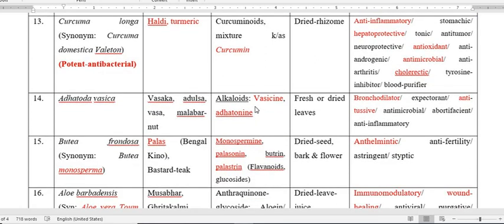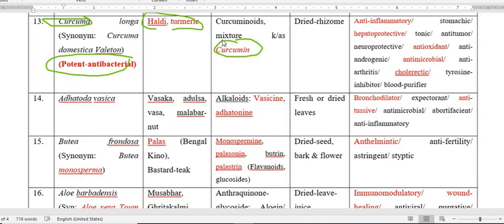Next is Curcuma longa. Another synonym of this one is Curcuma domestica Valeton. So similar to neem, this Curcuma longa is also a very potent antibacterial. Its common name is turmeric, the Hindi name is haldi, and this is one of the very much used plants for therapeutic property. And the constituent this plant has, the very common name is curcumin, and the name quite matches its scientific name, Curcuma. So curcumin, and also the constituents are